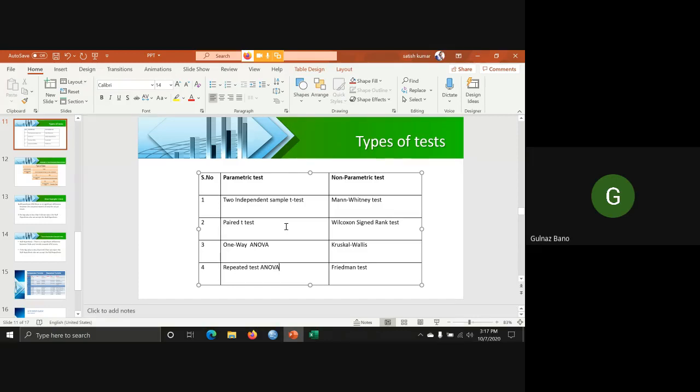Second, there was sleep deprivation. So my variable was sleep deprivation. Those who were depressed were sleep deprived, and those who were not depressed were getting proper sleep. So what type of test should I use for this? Let us talk about this sleep disorder. Yes. So you are taking sleep disorder on what scale? Is it ordinal?